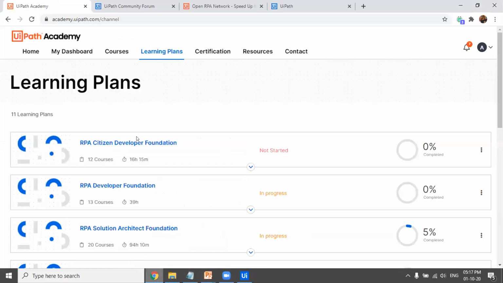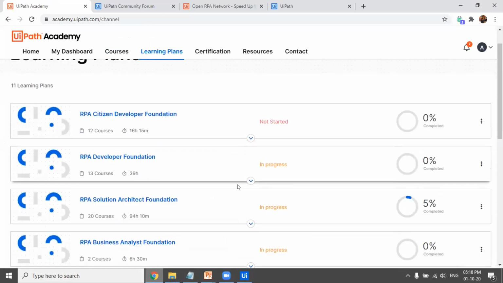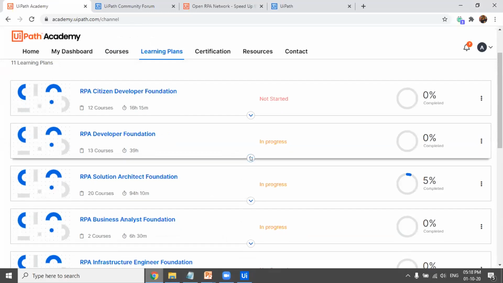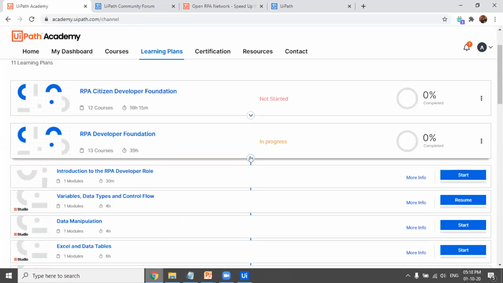So I'll just showcase. This is academy.uipath.com. Here a lot of courses are present, and the learning plan is. All that I've covered, me and Parth, is present in the RPA Developer Foundation course. If you just enroll and complete this course, you will get to know a lot. There are videos to explain things better, and there are practice sessions. There are solutions also, though I would not recommend going to the solution if you're stuck. Try doing it yourself.